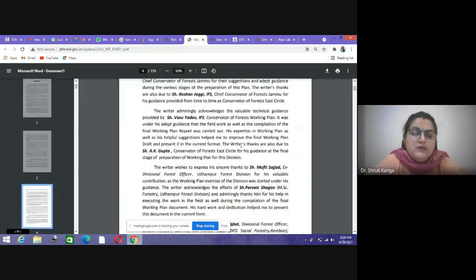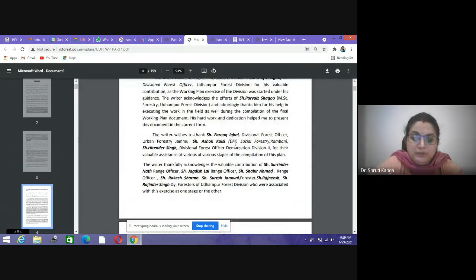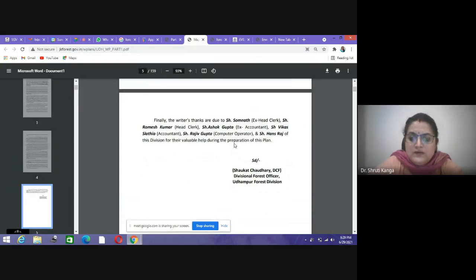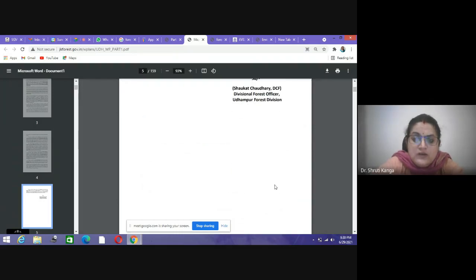This is a complete working plan of that particular forest division, prepared by the DFO Udhampur Forest Division, Shaukat Chaudhary, who was a division officer